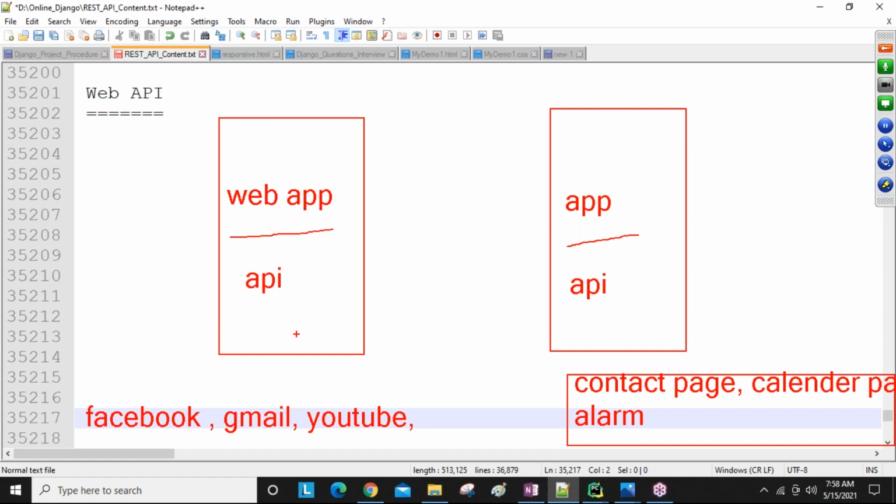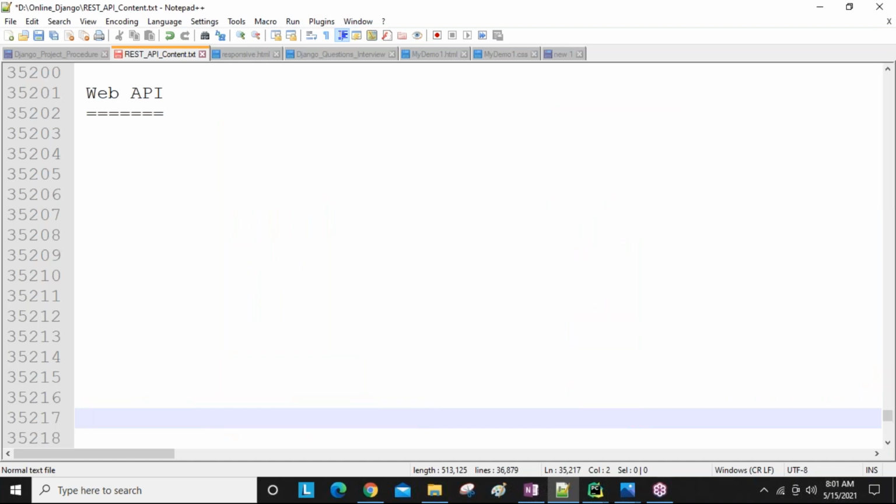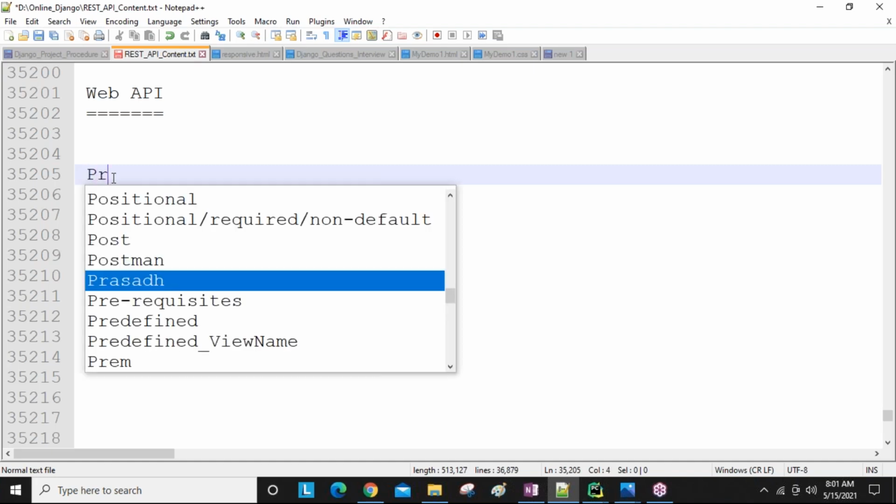Okay. So the APIs which are designed for interacting with web applications, we call web APIs. The APIs which are designed for normal application purposes, we call static APIs. Okay, now using our Django REST framework, we are going to develop all kinds of APIs. Okay. And also one more general term, guys, we use regularly.